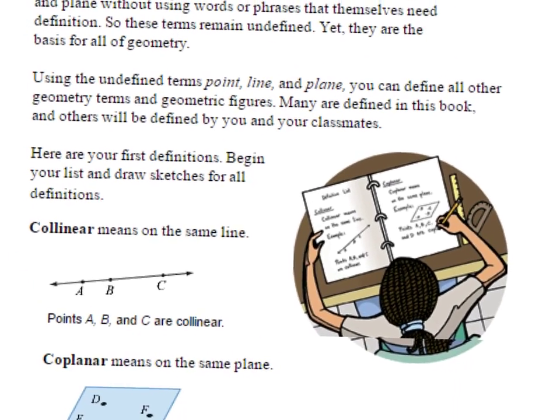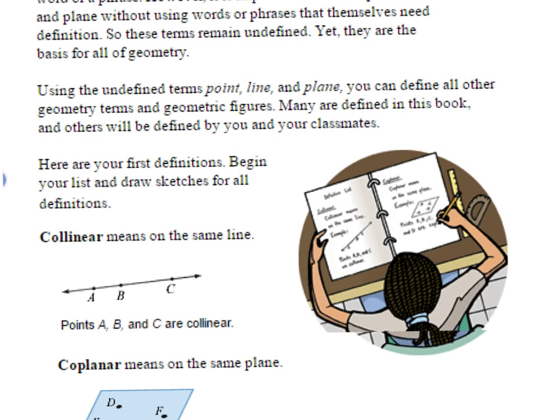Using the undefined terms point, line, and plane, you can define all other geometry terms and geometric figures. Many are defined in this book, and others will be defined by you and your classmates. Here are the first definitions. Begin your list and draw sketches for all definitions.